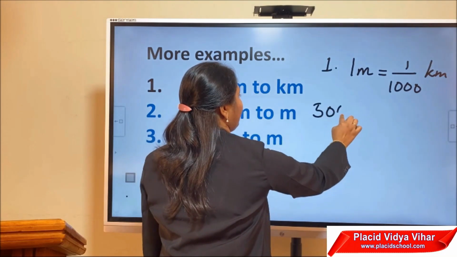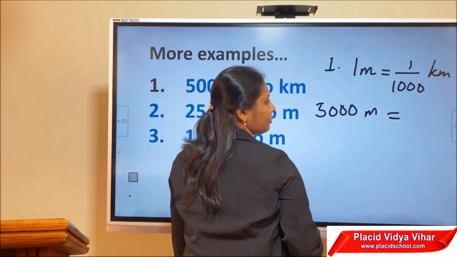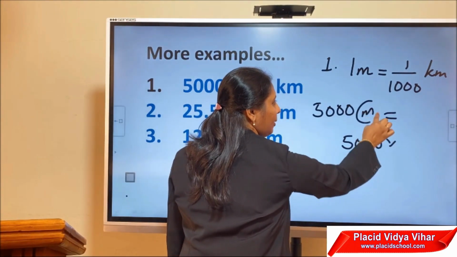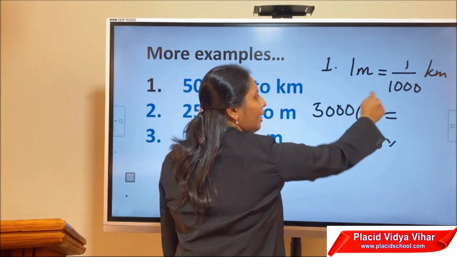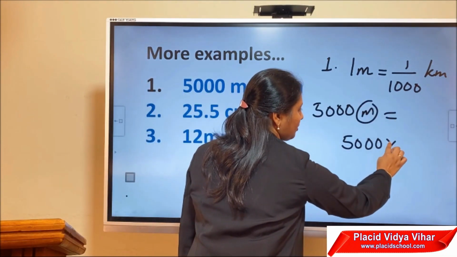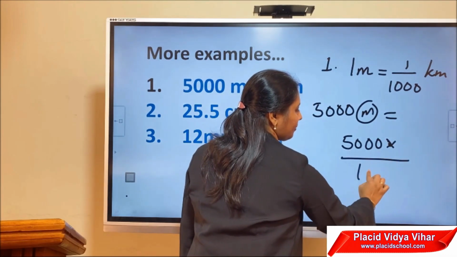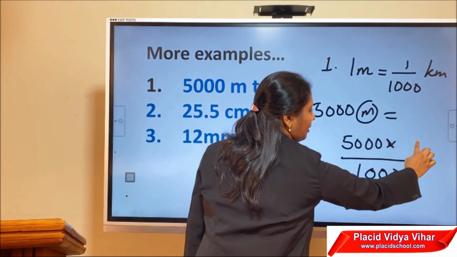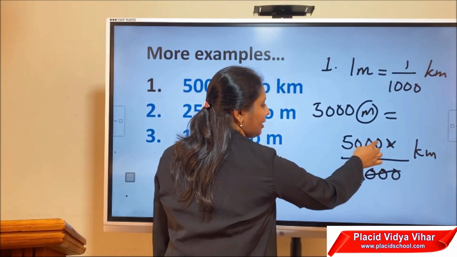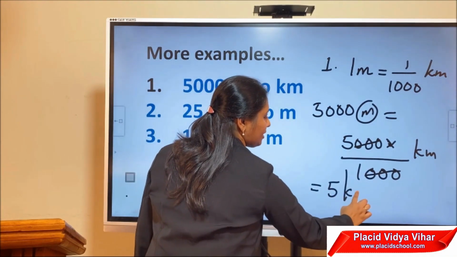Therefore, 5000 meter is equal to 5000 into, now we have to do the conversion from meter to kilometer by dividing by 1000. So 5000 divided by 1000 kilometer. That is, we can cancel these 3 zeros. It is nothing but 5 kilometer.